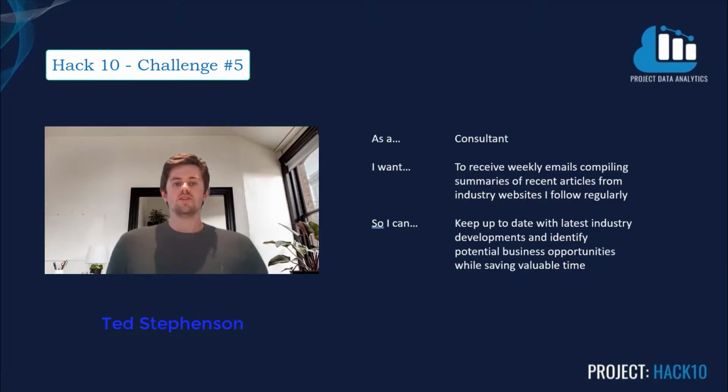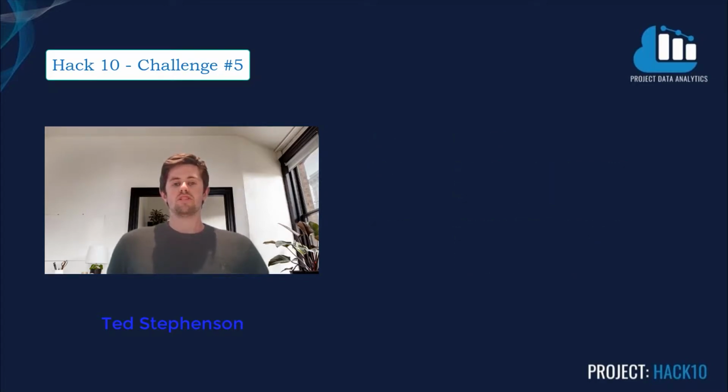GPT-3 was then used to summarize the description of the article, and then the final output, including the link, title, and description of the article, is emailed to the relevant consultant using Power Automate, based on a form filled out by the consultant prior. We will now talk you through the steps in detail to show what we have achieved.